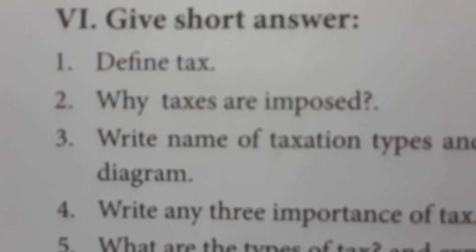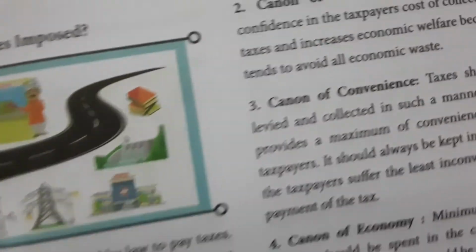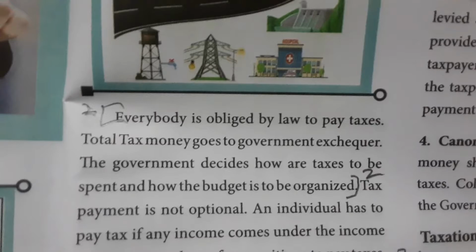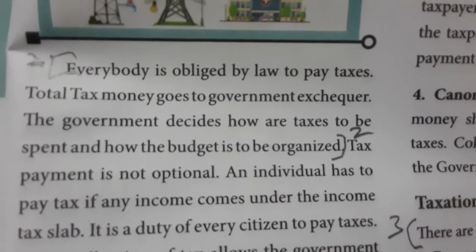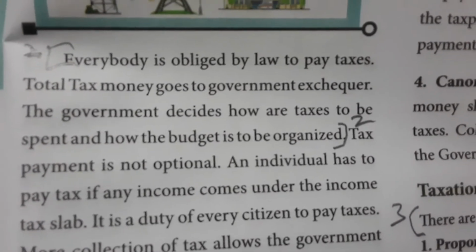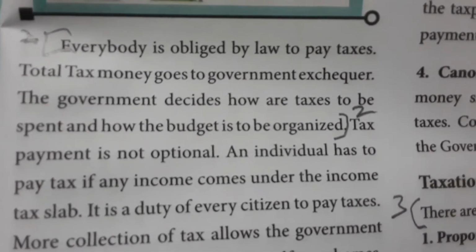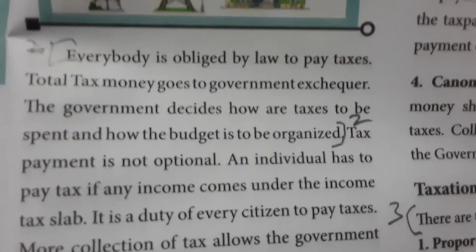Why are taxes imposed? Everybody is obliged by law to pay taxes. Total tax money goes to the government exchequer. The government decides how our taxes are to be spent and how the budget is to be organized.